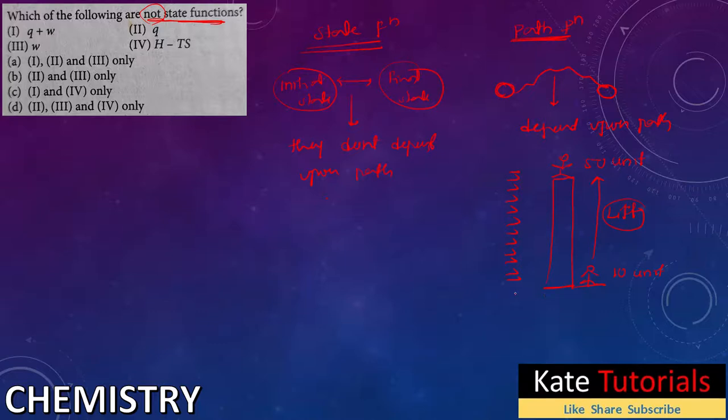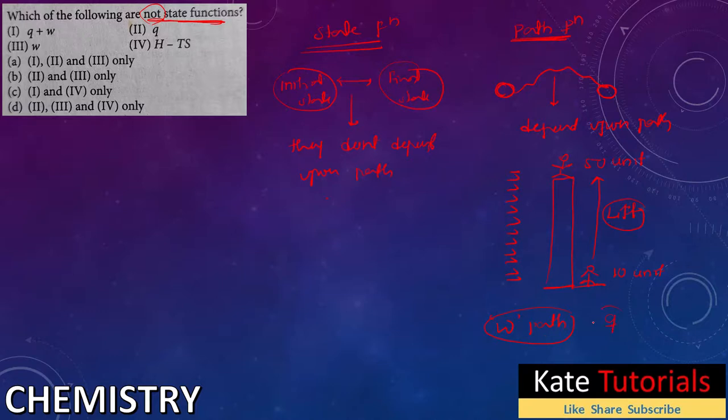But if I go by the steps, I have to spend energy. So work done is a path function. It depends upon the path, how I have reached that height. If I go with the lift, the work is less. If I climb with the help of steps, the work is more. So work is a path function.